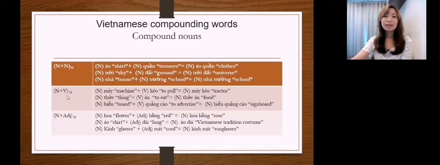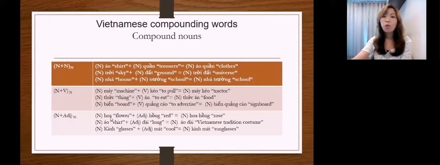The second case is the noun plus the verb, and then I have a compound noun. The first example here: máy is a noun, meaning machine. And then I add it with a verb, to pull, or in Vietnamese, kéo. Then I have the compound noun máy kéo, which means tractor. And another example. The third case, I have a noun and then I add an adjective, and then I have a compound noun.